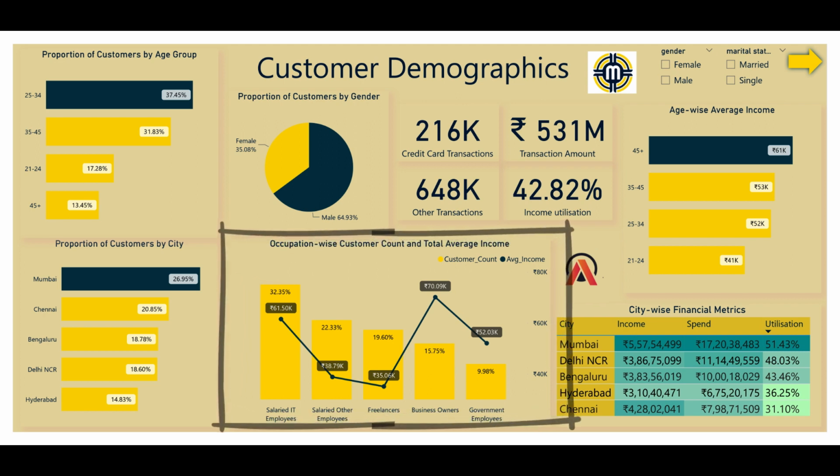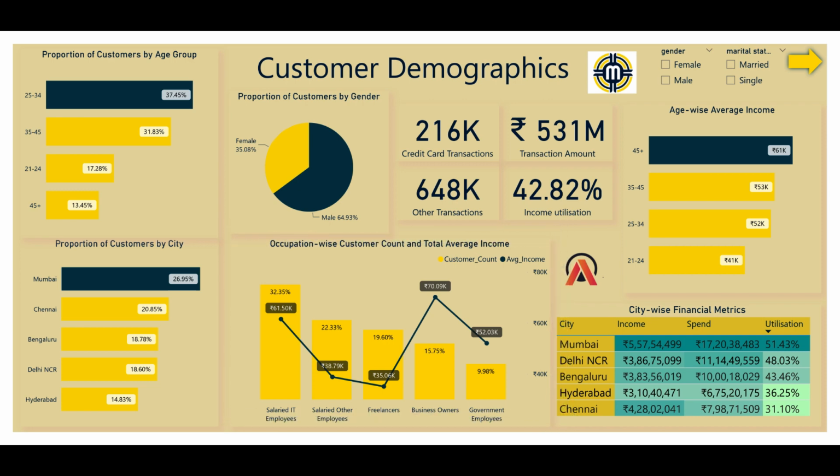We have a high majority of salaried IT employees, followed by salaried other employees, freelancers, business owners, and government employees. And as you see on the line, the highest average incomes are from business owners, salaried IT employees, government employees, freelancers, and salaried other employees. This may prove important for our analysis. I will discuss this further.